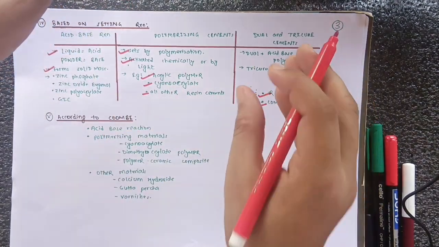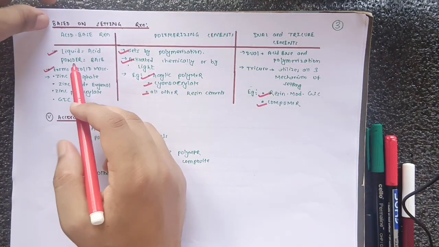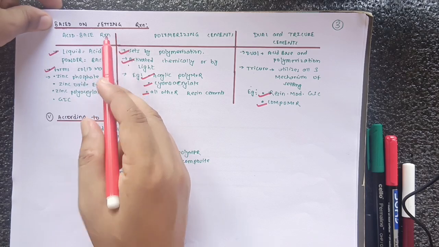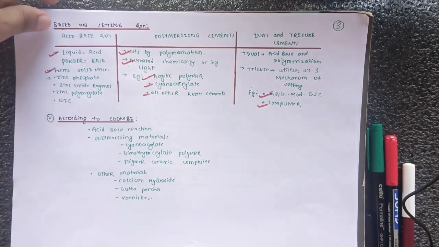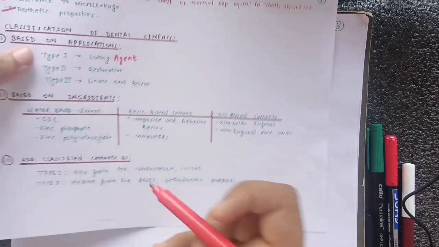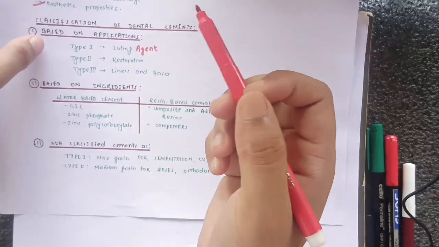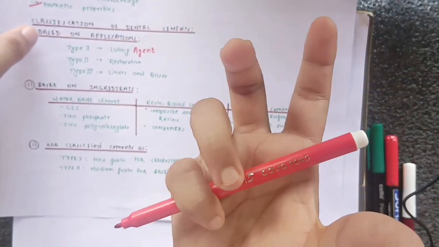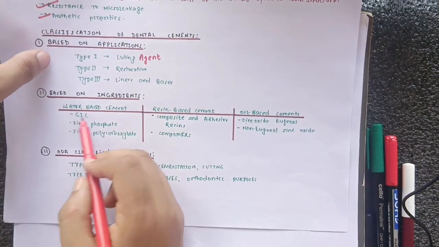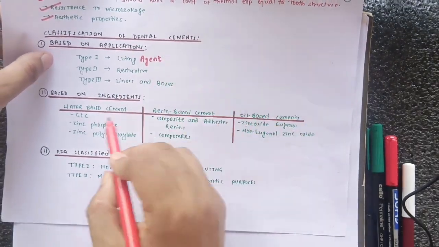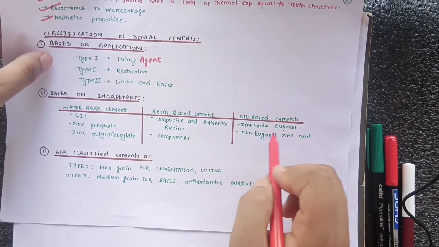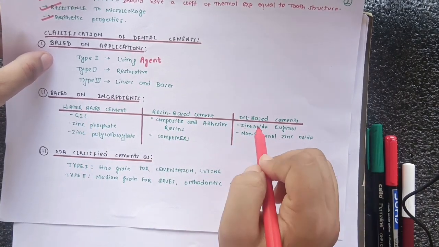Just how to remember, I will tell you. As I have told here, acid base reaction includes all water based cement. Water based cements are those cements that contain famous names like GIC, zinc phosphate, zinc polycarboxylate, except zinc oxide eugenol, which is in oil based cement along with non eugenol.